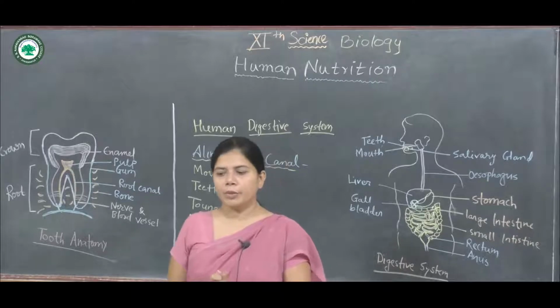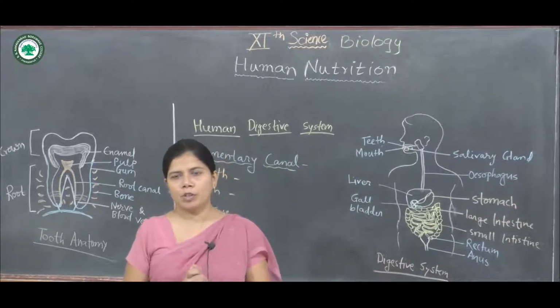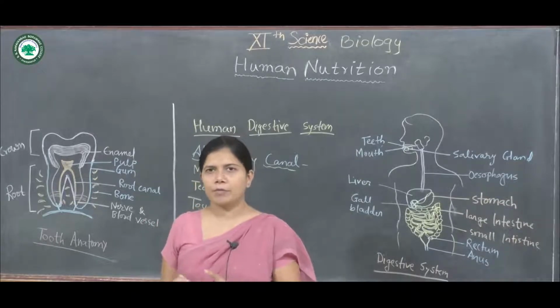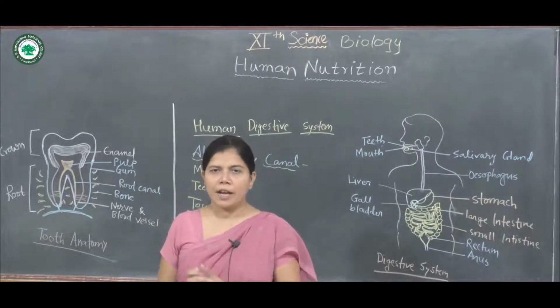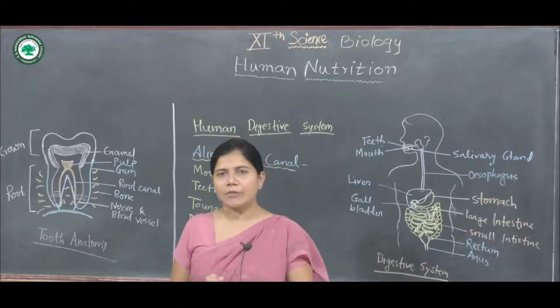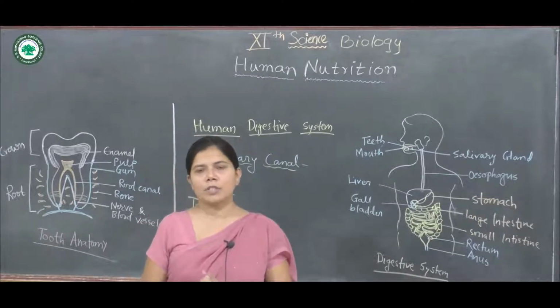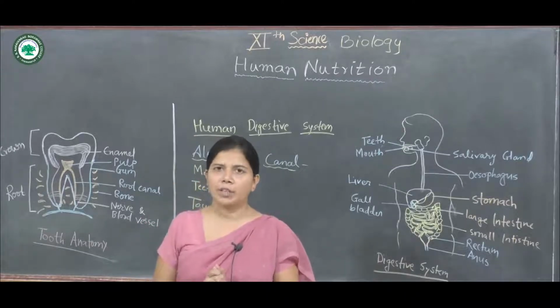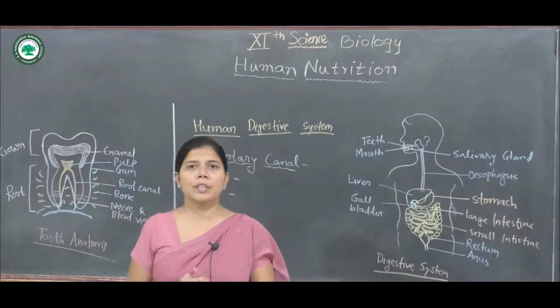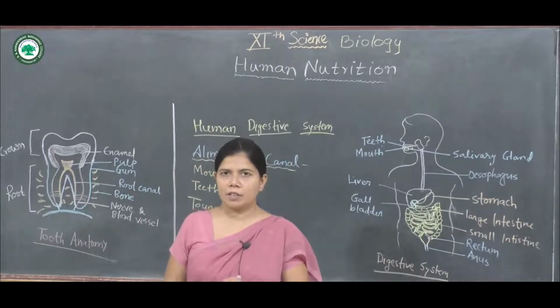Students, we know that in nutrition, we intake food, fruits, dry fruits, all these things, and they are included in nutritive foods: green vegetables, fruits, the seasonal fruits. These all are included in the nutritive food. So, what is nutrition?